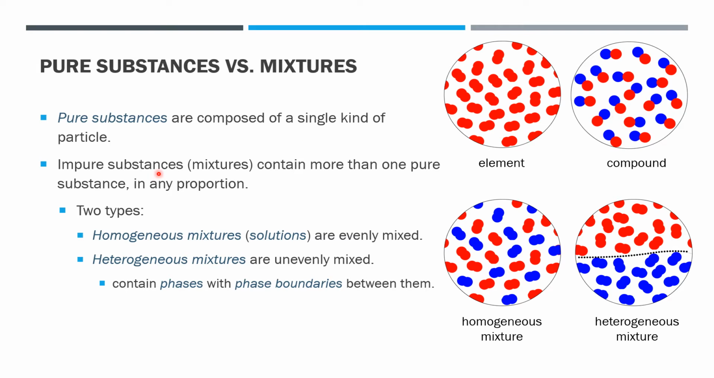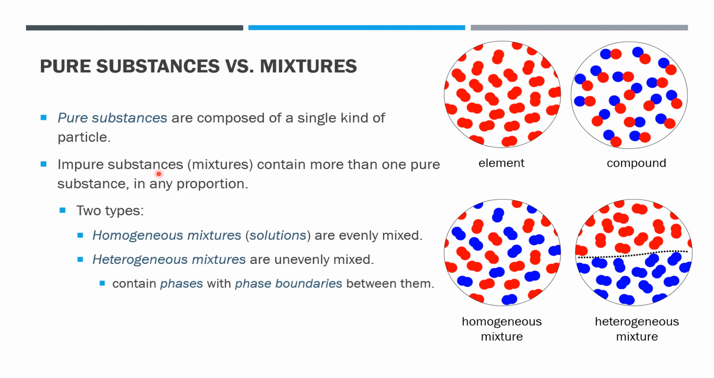Now, a mixture is an impure substance. It contains more than one pure substance. You can also say that a mixture contains more than one kind of molecule. Now, you can mix the substances in any proportion that you like, and we say that the mixtures have variable composition, while a pure substance has fixed composition.